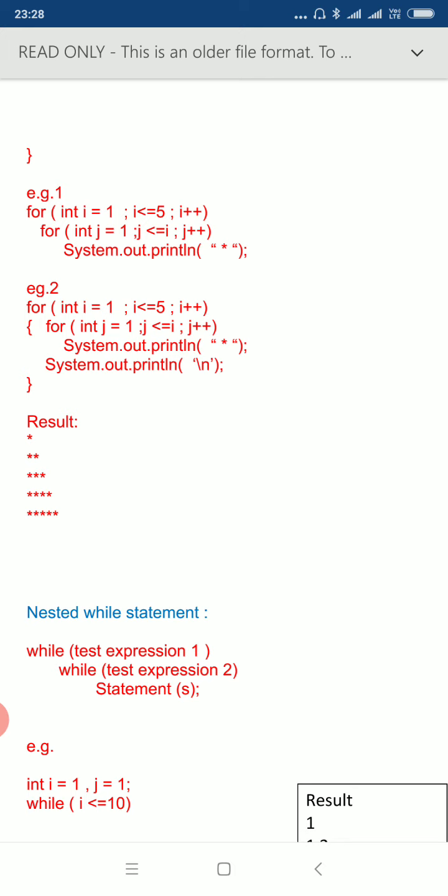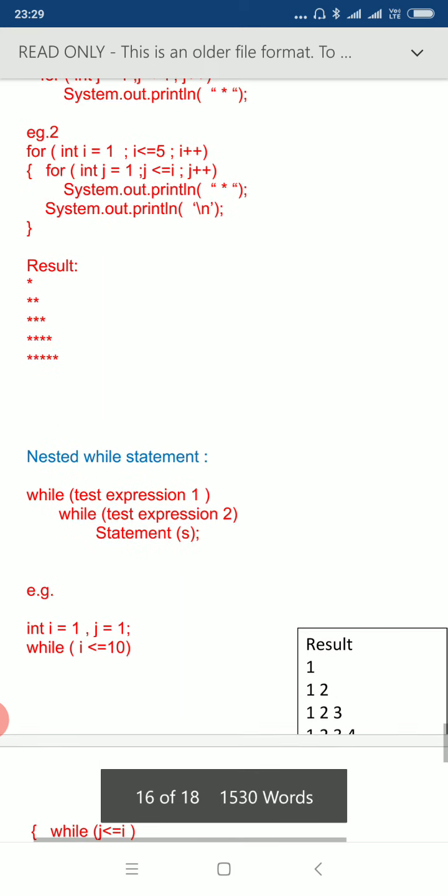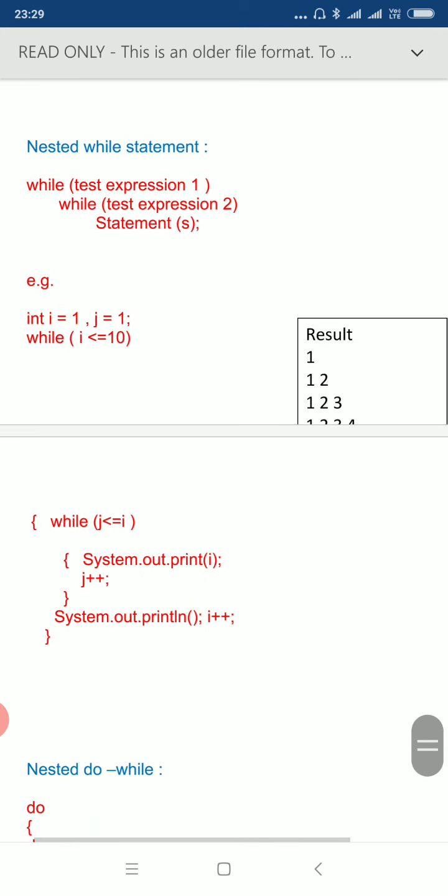Here in this case, in the first round of the outer loop, the inner loop executes once, and it displayed 1 star only. Then for the second round, the value of the outer loop is 2 and the inner loop is executed twice, so it displayed 2 stars. Then in the third outer round, the inner loop executes 3 times, and it displayed 3 stars. Then in the fourth round the inner loop executes 4 times, and it displays 4 stars, and so on. This is how this statement works. So sometimes we need to use a nested for statement. In the same way we can use a nested while statement also.